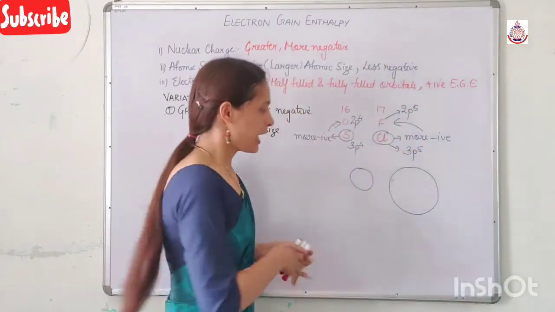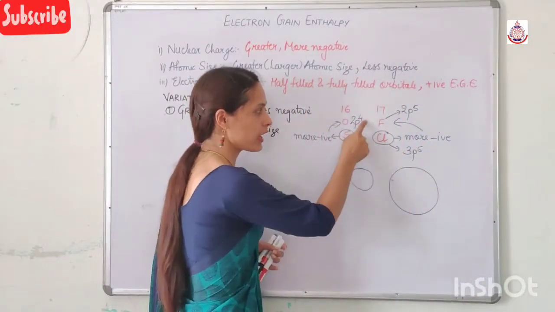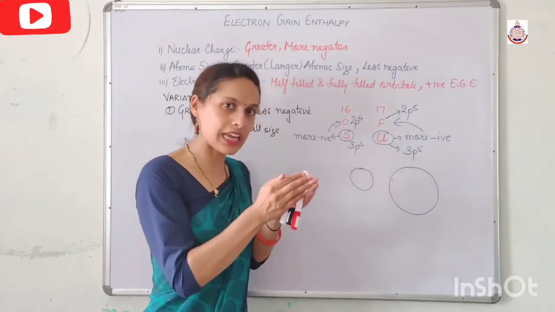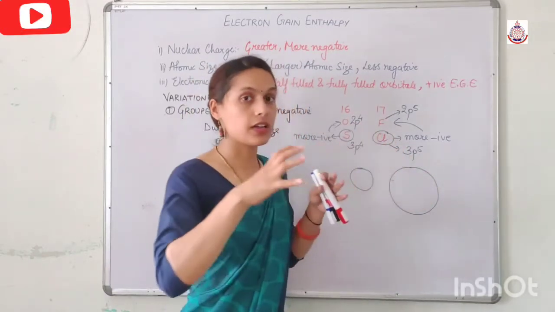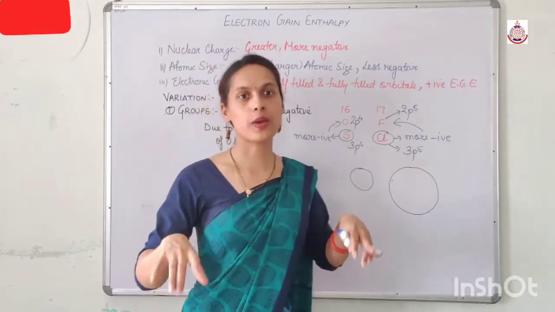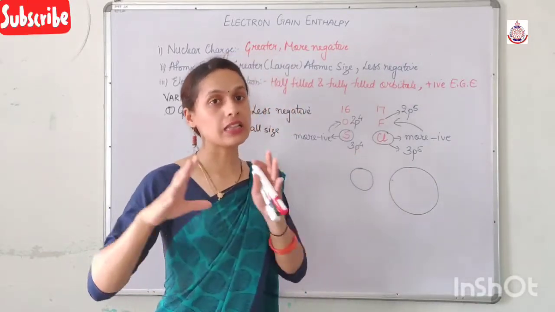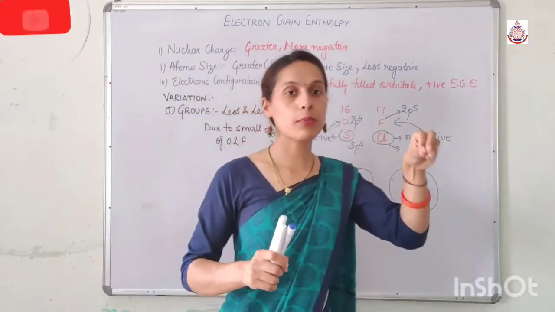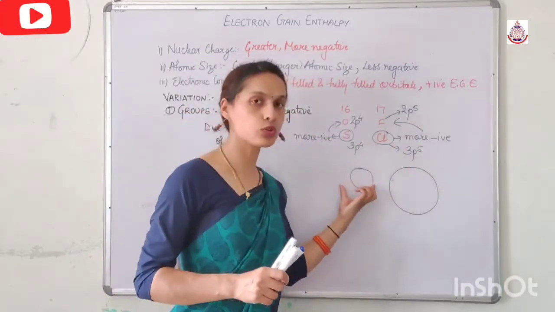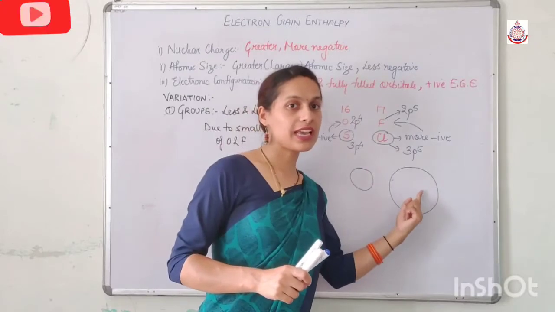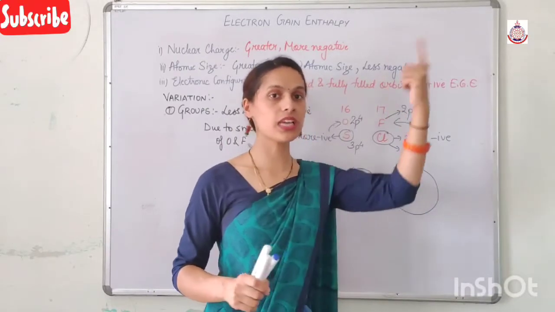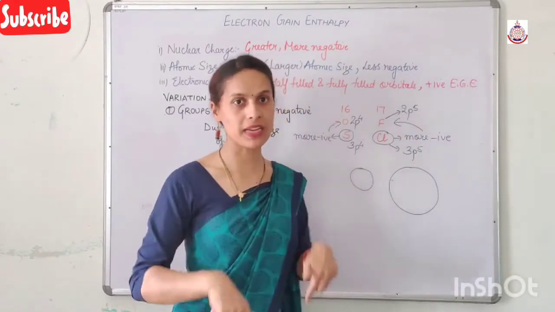Similarly, here the 4 electrons are spread in a small area in oxygen, but in sulfur the same number of electrons are spread in a wide range. As a result, the electron density at a particular point is less as compared to 2p, and therefore they exert less repulsion on the coming electron.